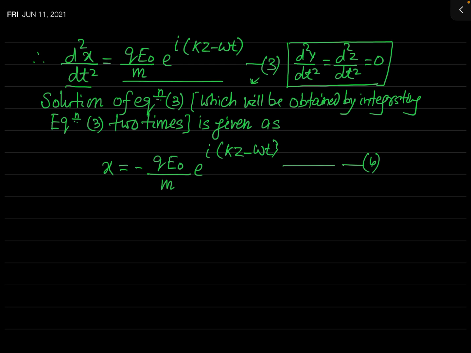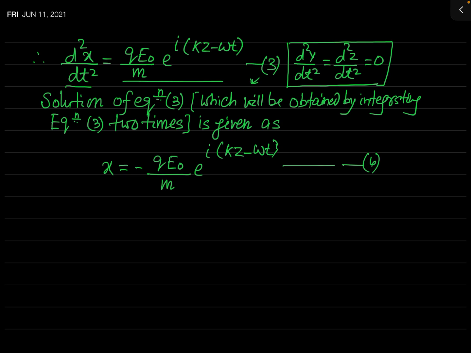Now you can see this is just a second order differential equation, and to get its solution, that means x, what will you do? You have definitely done a course on differential equations in your mathematics classes.